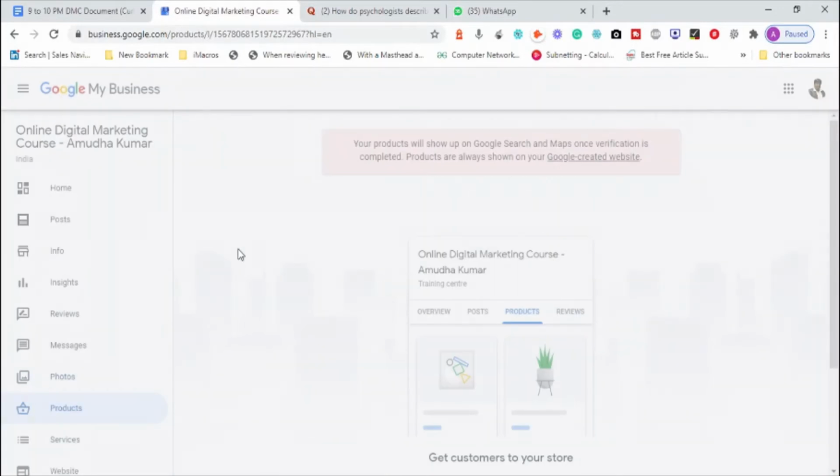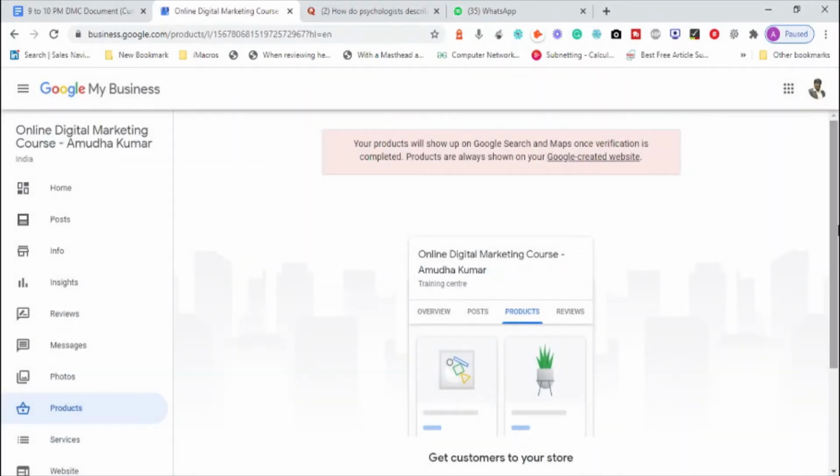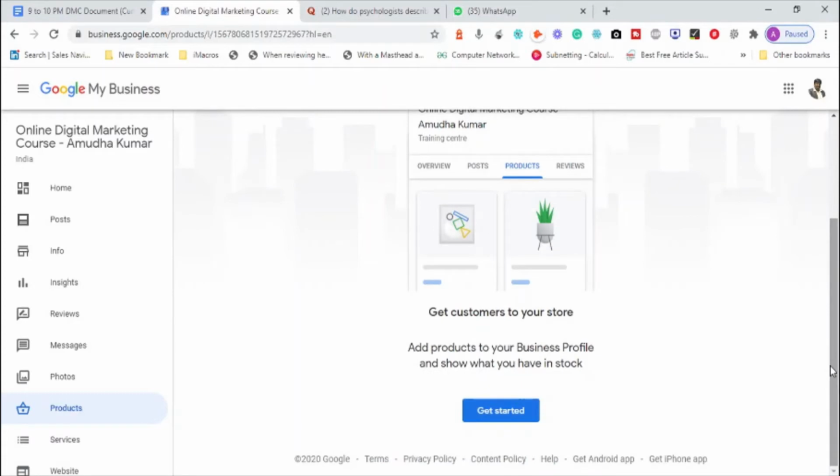Products is basically, if you are an e-commerce based company, you can add different products. What are the products you sell? For example, I sell SEO training, digital marketing training, email marketing training, affiliate marketing training. So I train people on these topics, and these are all my products, and I'll be adding them along with the price and all this stuff. The option to add all this will come after verifying my business.